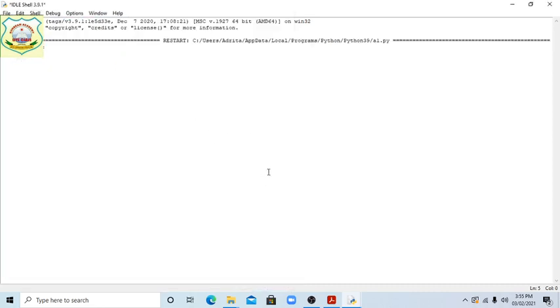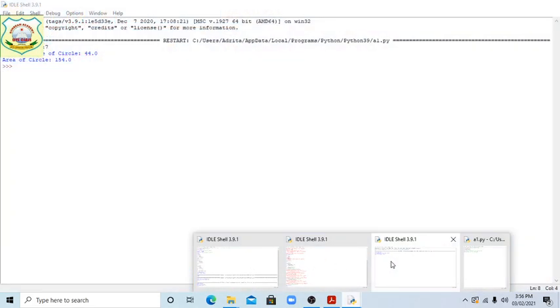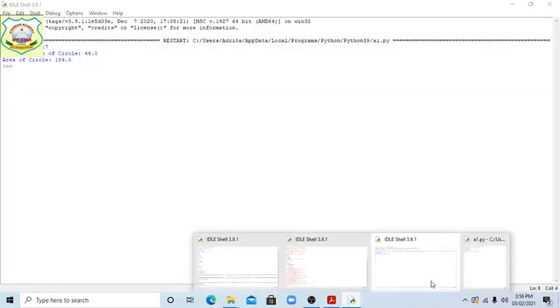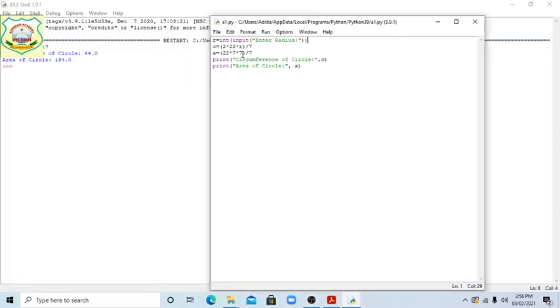See students, suppose we have given radius 7. Yes, 44. Whatever we have done here: if you have written 7, so R is 7, 7 cancel, 22, 2 is 44. And here also 7 cancel, then 154 will come. So you can see the answer. Now we have got the area of circle and circumference of circle, students.